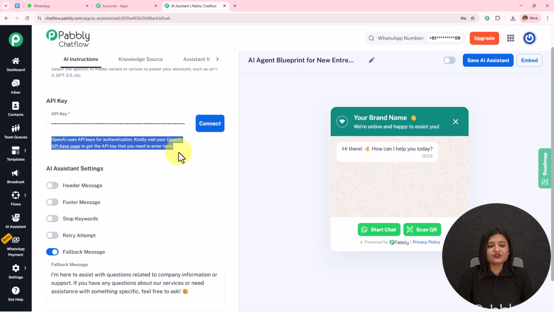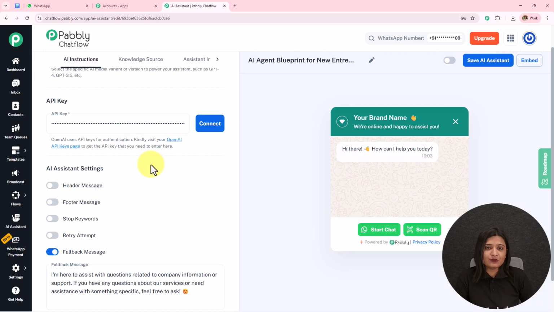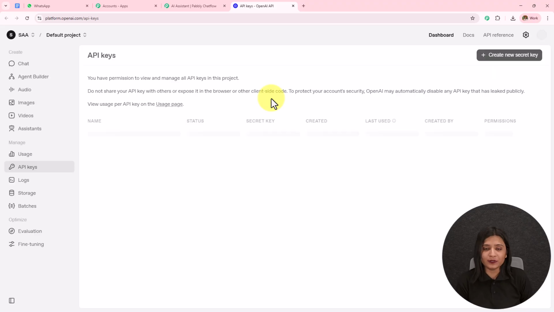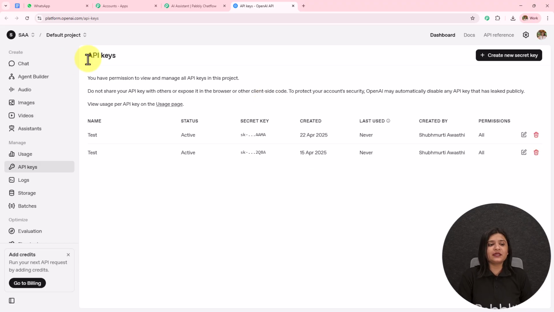In the help desk, it is written that OpenAI uses API keys for authentication. Kindly visit this particular hyperlink to get the API key. Now here I have the paid account, so I have already created this API key and I have pasted that. To get your API key, you have to simply click on this hyperlink and you need to have the paid account of OpenAI. It has taken me towards this API keys page.